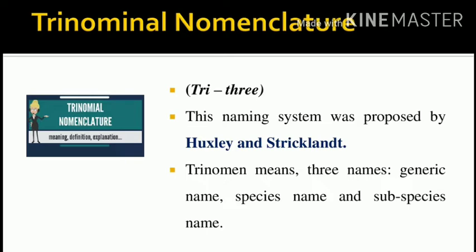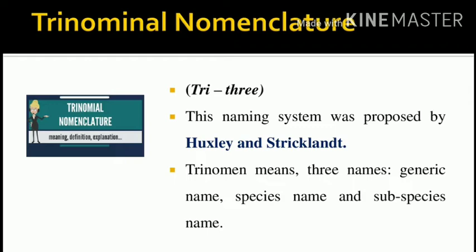Who proposed trinomial nomenclature? The names of the persons are Huxley and Strickland. Who gave binomial nomenclature? That is Carolus Linnaeus.